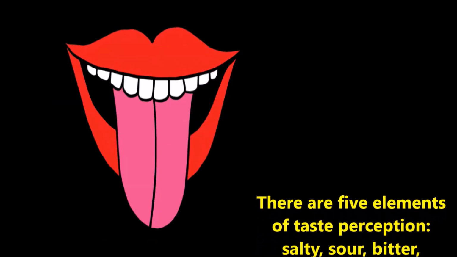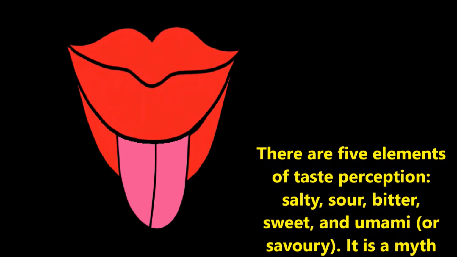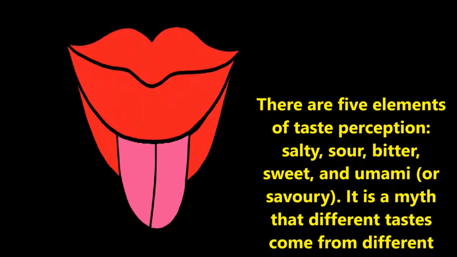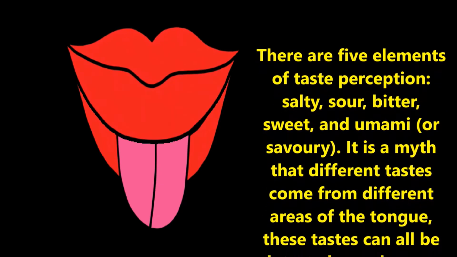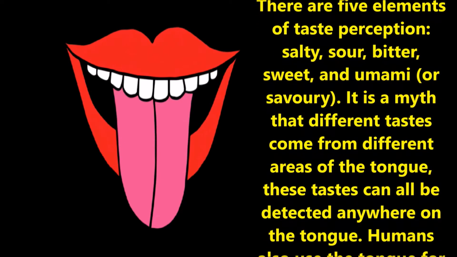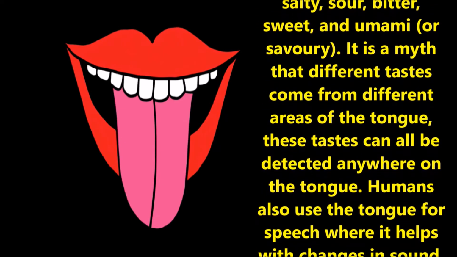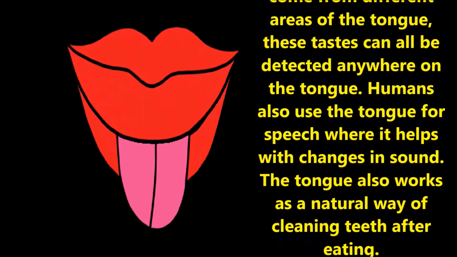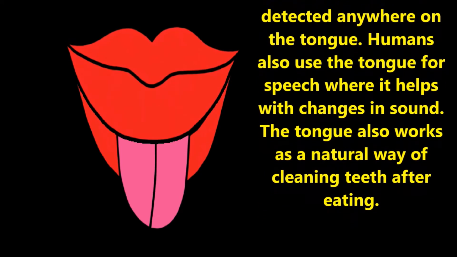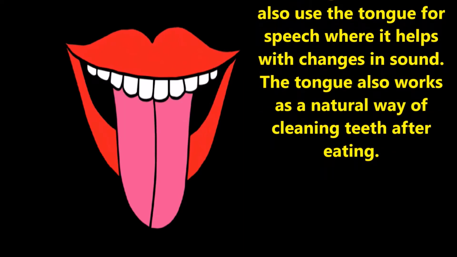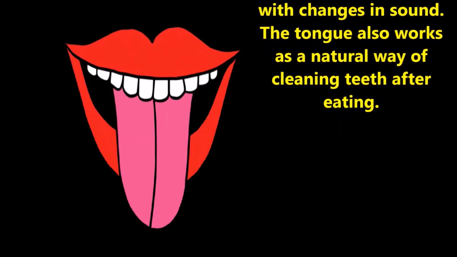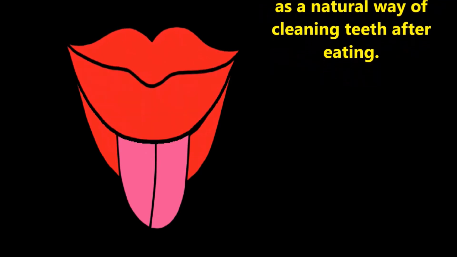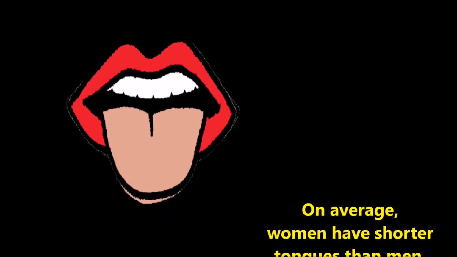There are 5 elements of taste perception, that are salt, sour, bitter, sweet, umami. It is a myth that different tastes come from different areas of the tongue. These tastes can be detected anywhere on the tongue. Humans also use the tongue for speech, where it helps with changes in sound. The tongue also works as a natural way of cleaning teeth after eating. On average, a woman has a shorter tongue than a man.